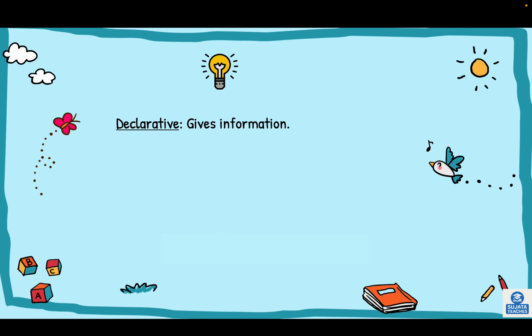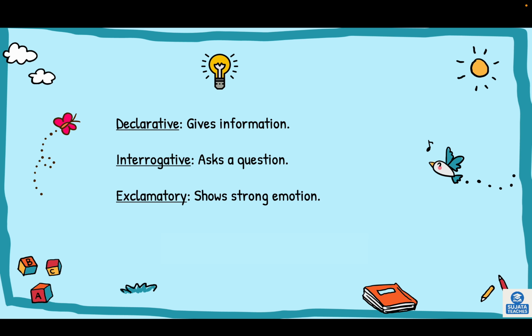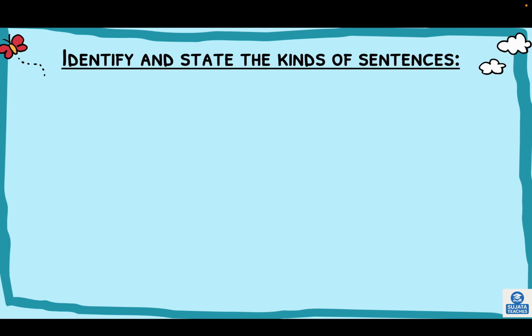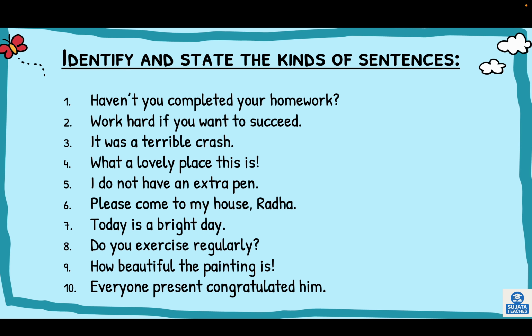Declarative gives information. Interrogative asks a question. Exclamatory shows strong emotion. Imperative gives a command or a request. So we have revised, and now there are a few questions where you have to identify and state the kinds of sentences. Pause this video for a second and solve this by taking a screenshot, and you will come to know how much you have understood through this video.